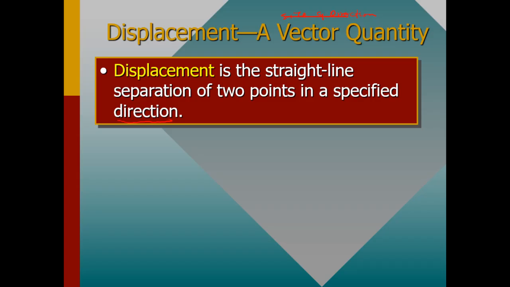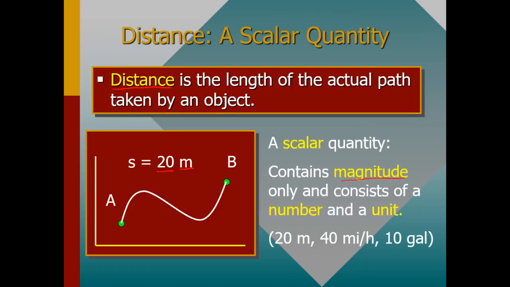In most cases, the direction is shown by the arrow. Remember, we had this situation whereby an object moved from point A to point B, and the path we had to consider was this white path, which was demonstrating the distance.